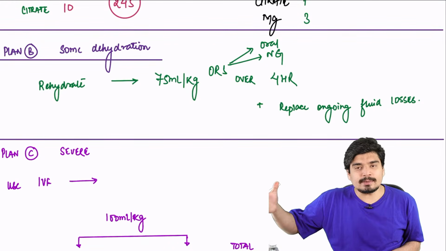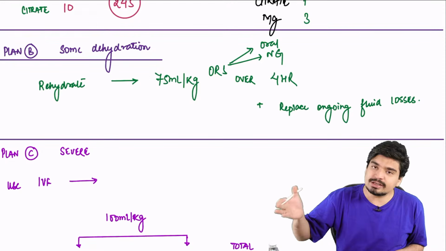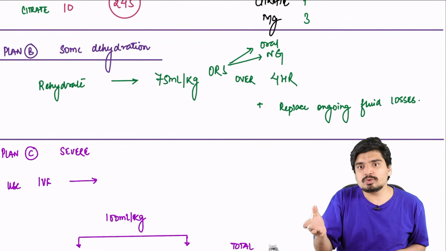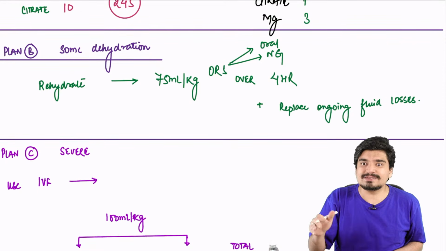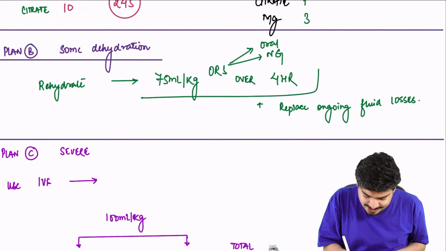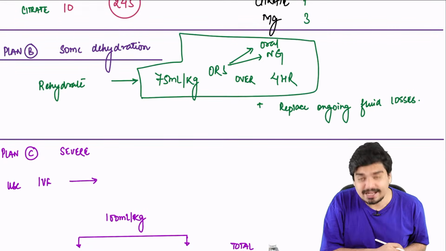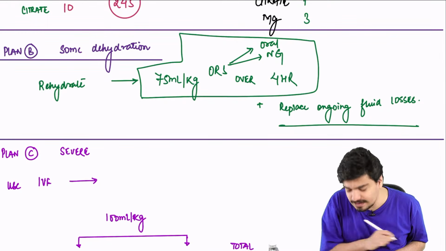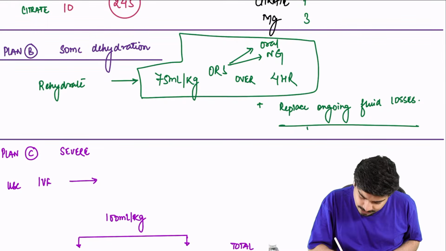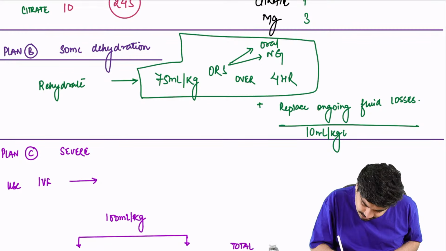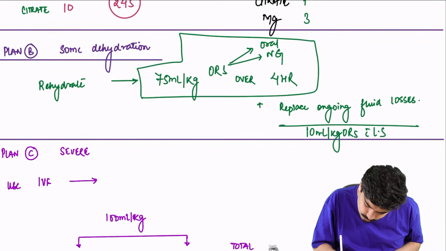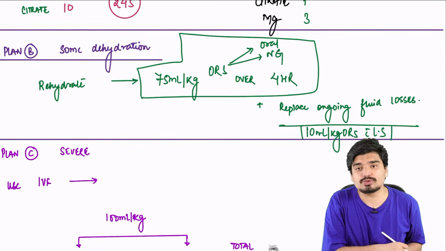Now, 75 ml per kg will take care of his some dehydration. Now he has become normal. Now he has a loose stool and loses other water, so you'll replace that water again. You will rehydrate the child by this, and you will keep on replacing ongoing fluid losses. How much? Same: 10 ml per kg ORS with each loose stool.